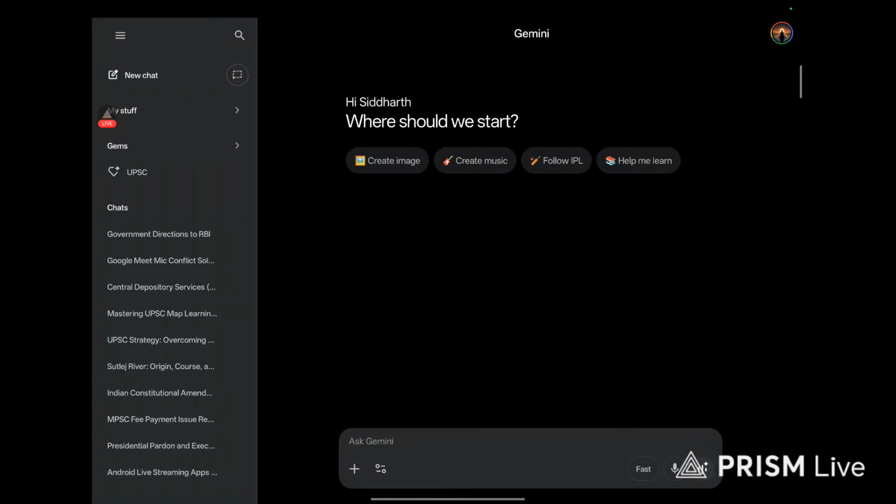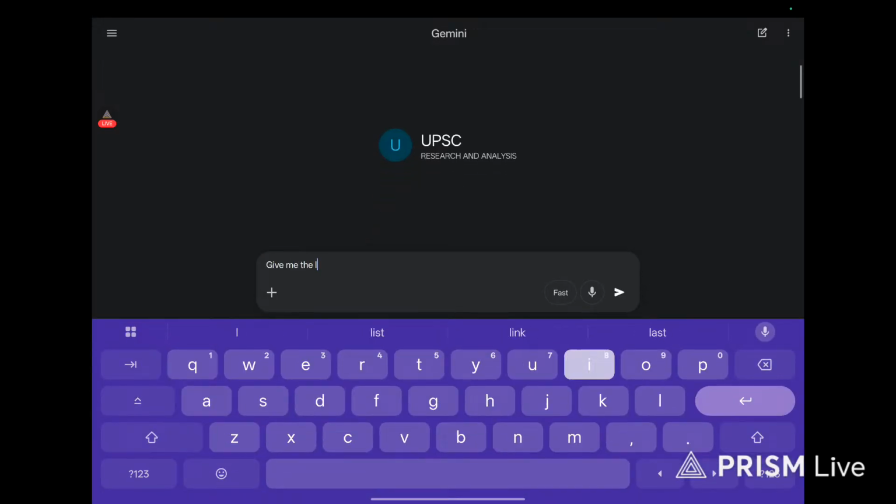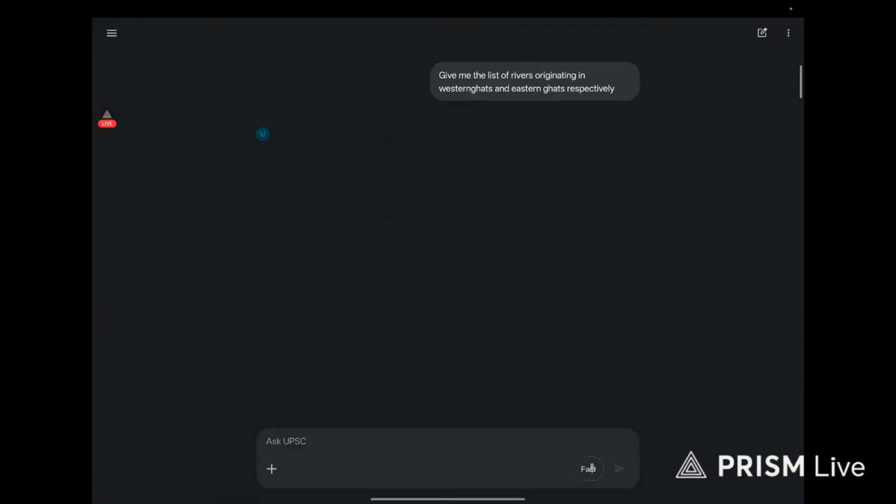Let's go to Gemini. Give me the list of rivers originating in Western Ghats and Eastern Ghats respectively.